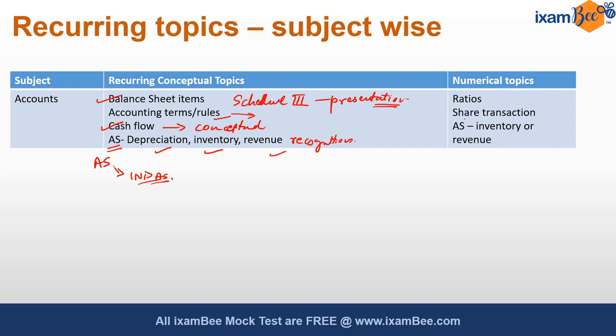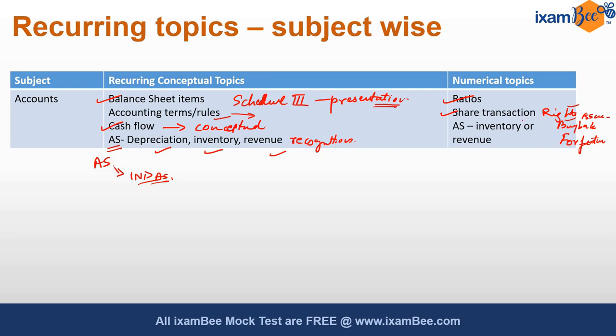And similarly for numericals, ratios have been very common. Share transaction related, 1 or 2 exams had a question on rights issue. There was one related to buyback. So sometimes it was this, sometimes it was that, and once it was related to forfeiture. So some share transaction related numerical.